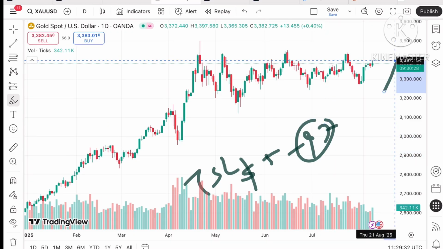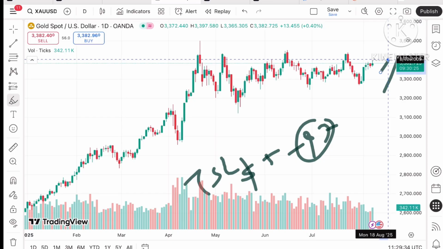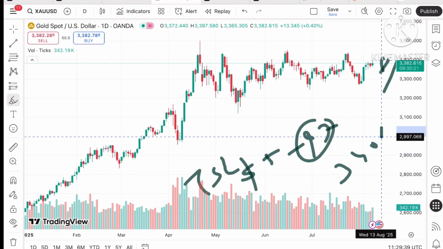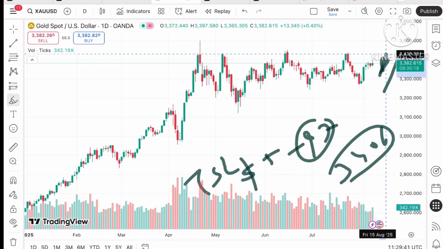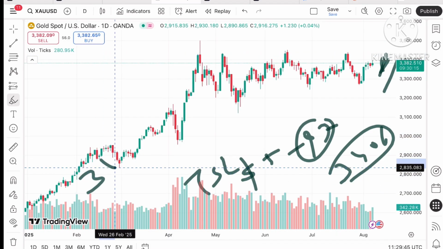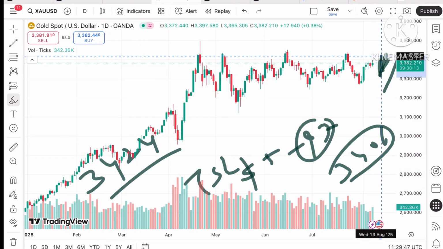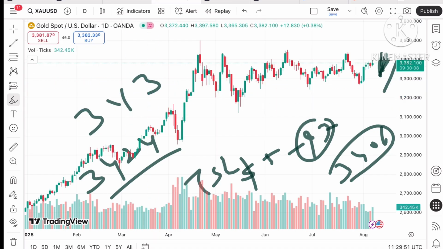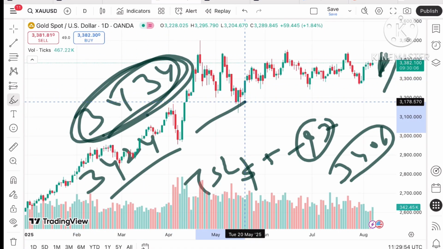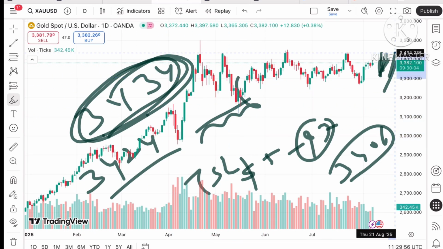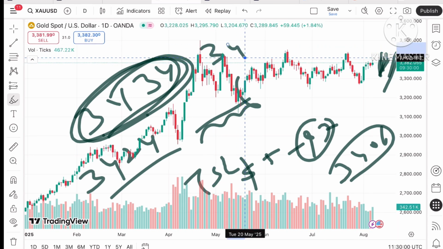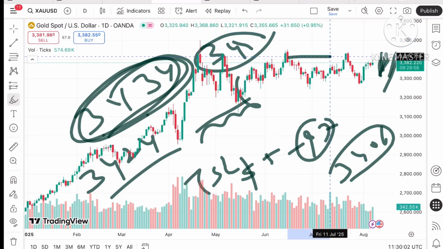So as soon as it starts sustaining 3400, the probability of crossing 3403 we can see, and from there a further upside towards 3406 will be there. And if the price moves above that particular level, then we can see it can move towards the next resistance of $3424, and from there a further upside can be seen towards a level of around 3434. Okay, and this 3434 is already tested, so we can see the price can rise above that level, and from there it can move towards $3440, and then a further upside. Then there will be a zone breakout.